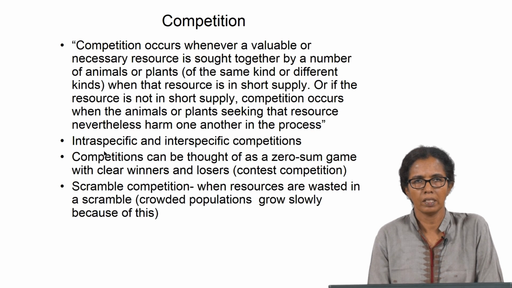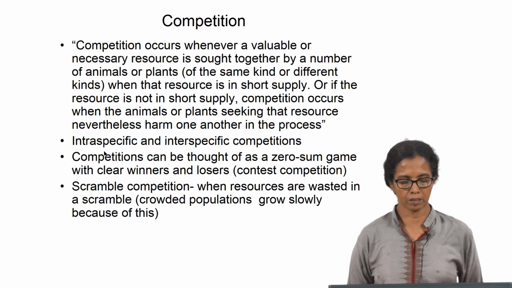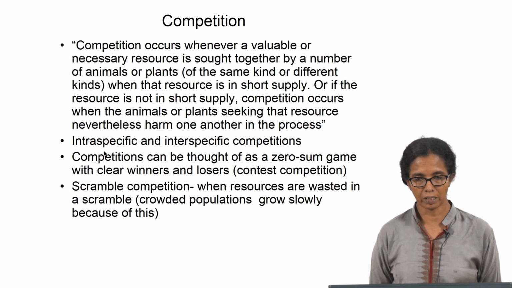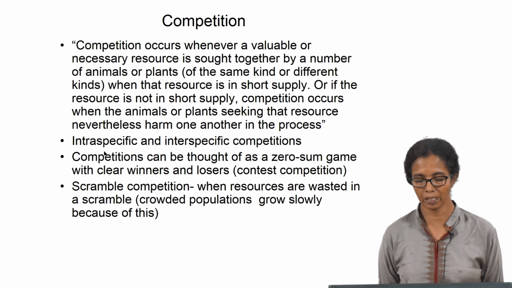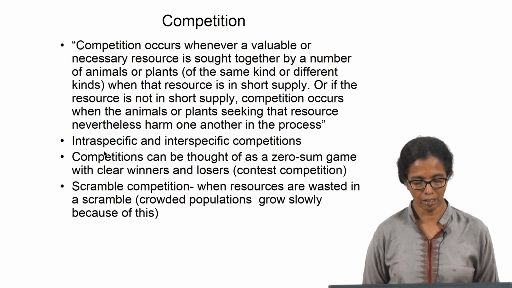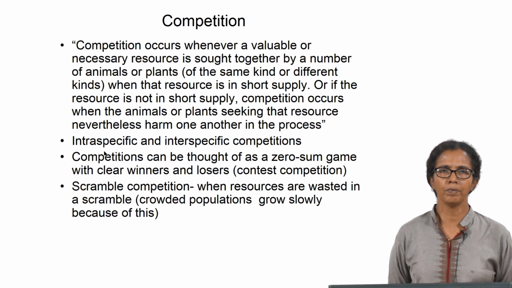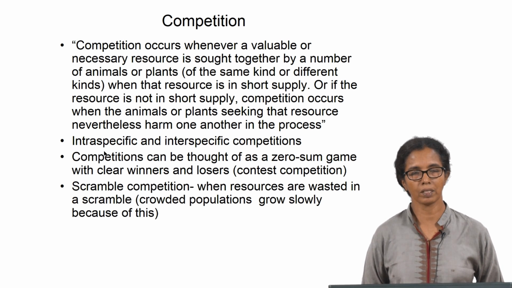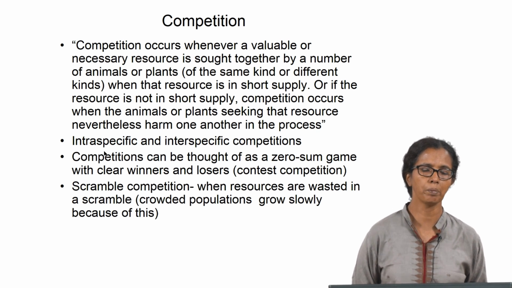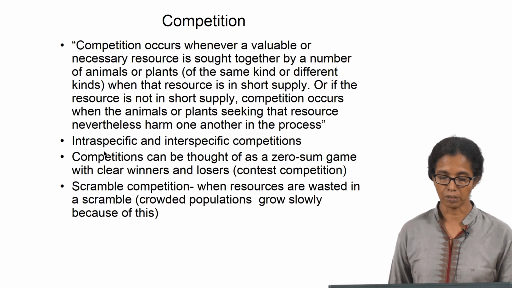Competition can be thought of as a zero sum game with clear winners and losers, that is contest competition. In the sense that there will be clear losers or winners at the end of this competition, because one of them has definite advantages over the other in gathering the resource or eating the food. So, basically they will overcrowd the other species. Another definition to be looked into is scramble competition, that is when resources are wasted in a scramble. A crowded population grows slowly because of this, because of the scrambling they waste the resources.